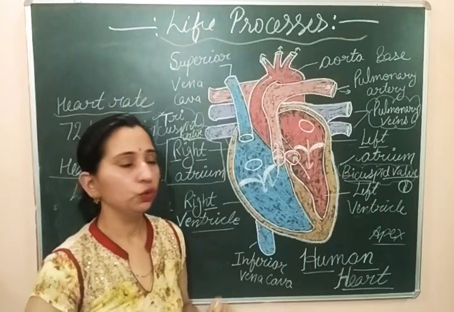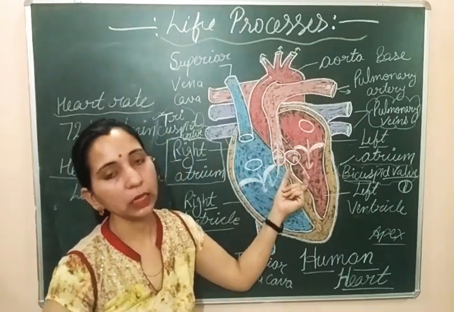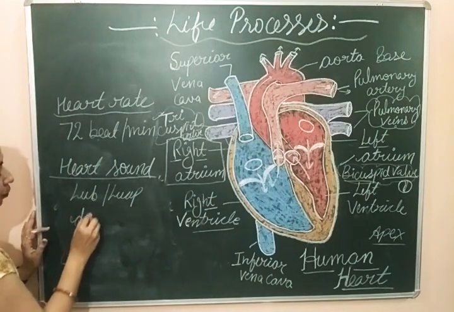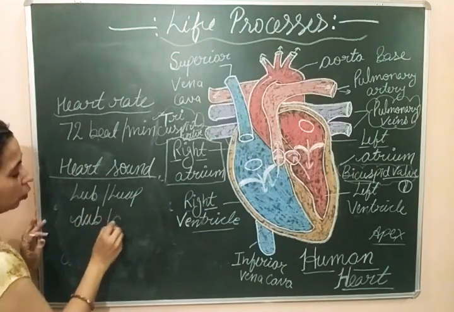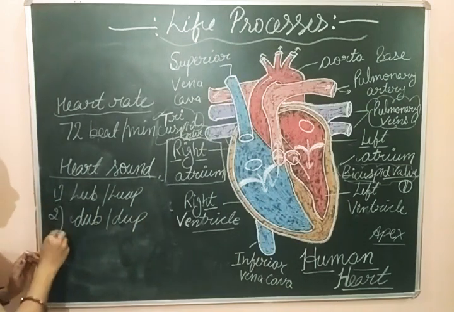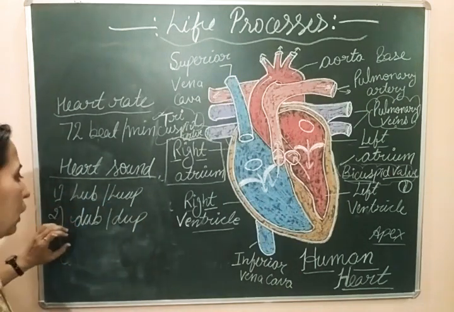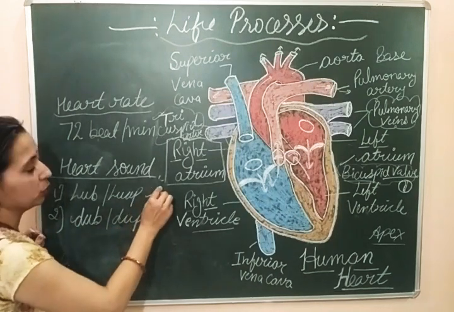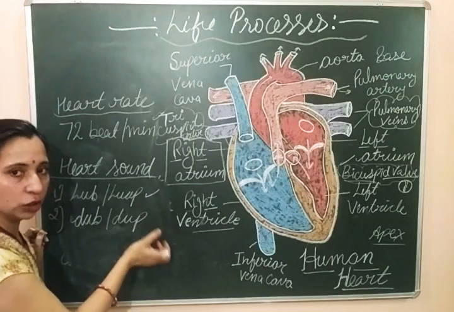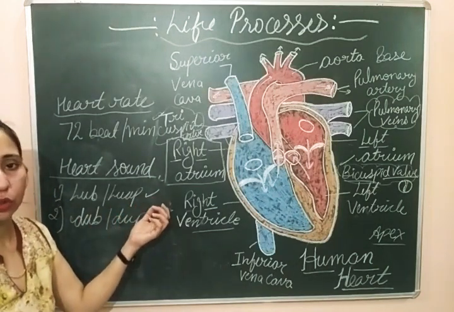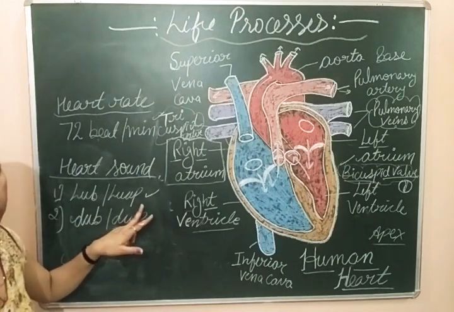At that time, due to the closure of these valves, the second heart sound is produced and that heart sound is the dub sound. इस heart sound को बोलते हैं dub sound. So this is the second heart sound. The first heart sound is the lub sound. The second heart sound is the dub sound. This sound is produced during the contraction of the ventricles due to the closure of bicuspid and tricuspid valves.